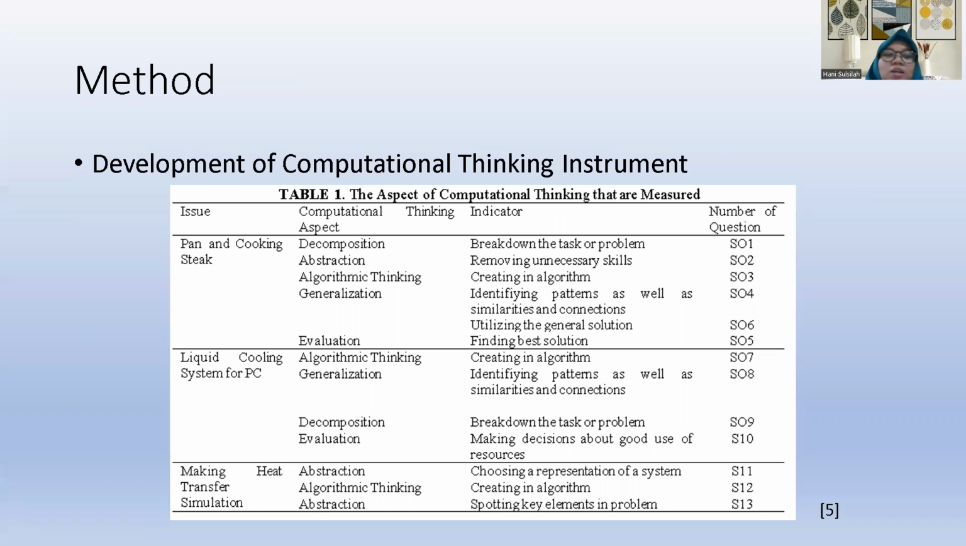In terms of making the instrument, the type of the instrument is a multiple choice test with multiple choice reasoning. We make the test with 3 issues or 3 problems. The problem in text 1 is pan and cooking steak. Text 2 is liquid cooling system for VC, and third is making heat transfer simulation. There are several indicators to measure the 5 aspects of computational thinking, and we made 13 questions.